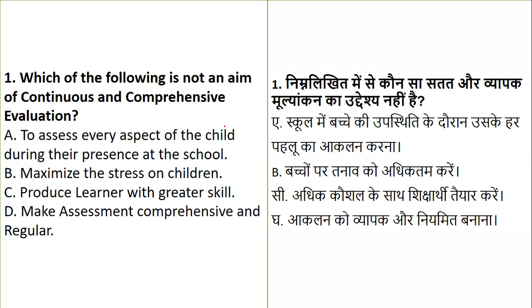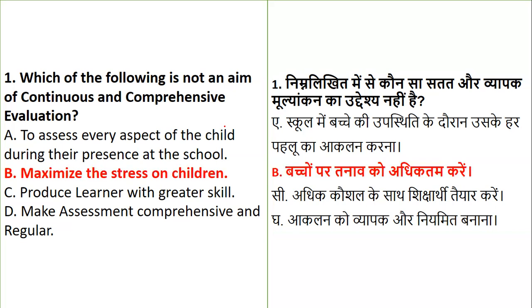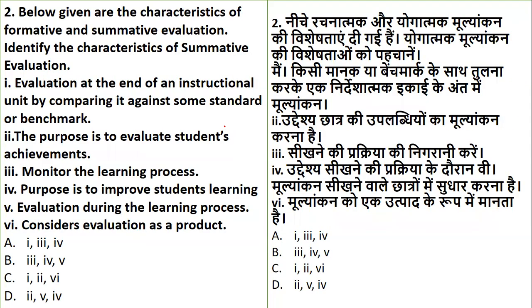This is very easy to come out with. In any education system, or any teaching-learning system, we will definitely not give any stress to the children. So maximizing the stress on the children is not one of the aims of continuous and comprehensive evaluation.